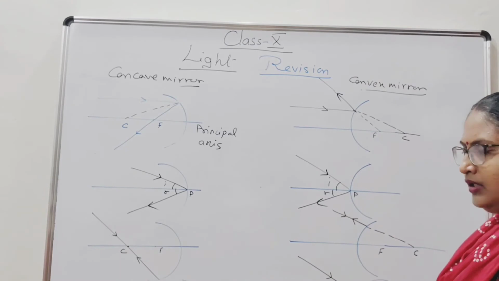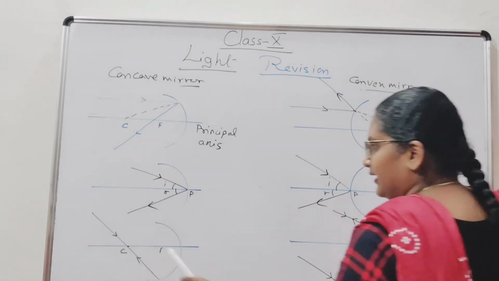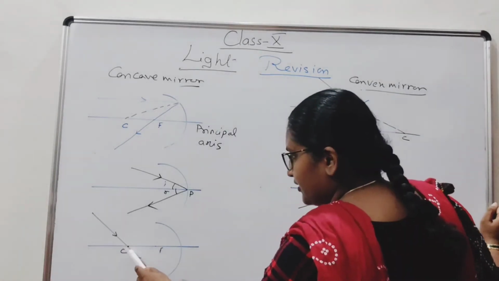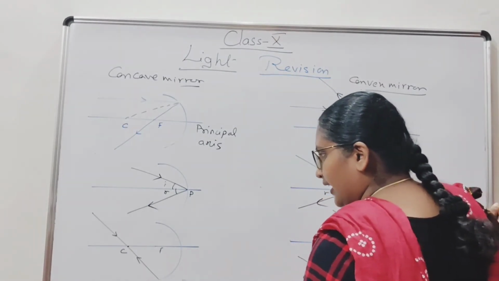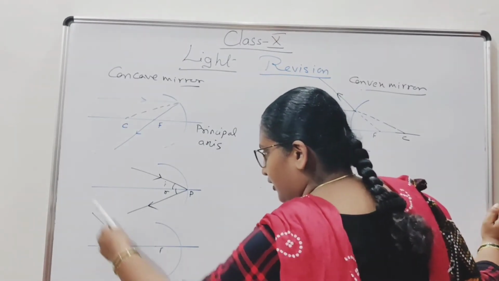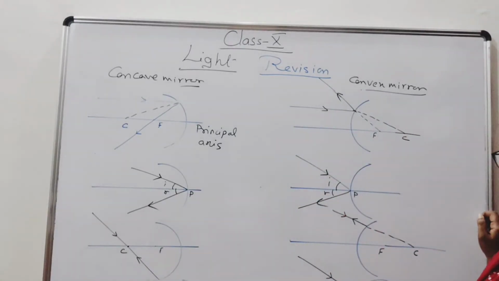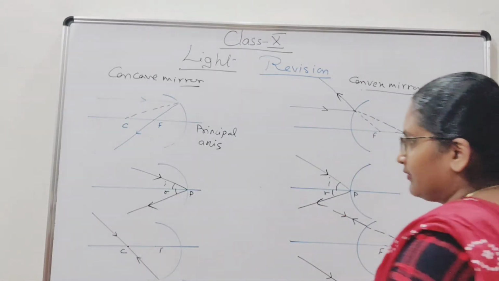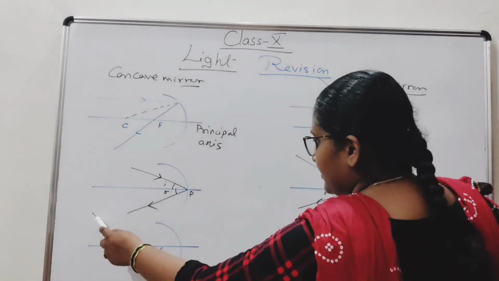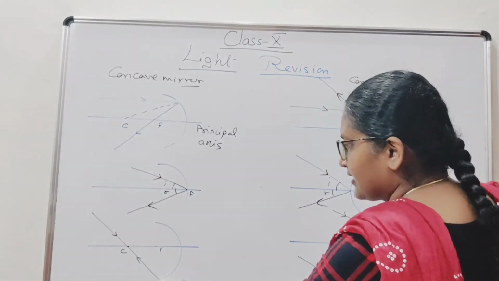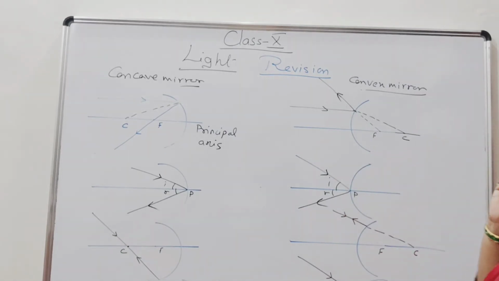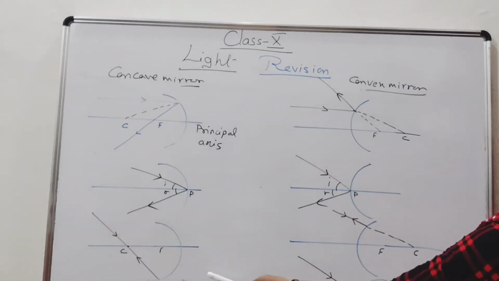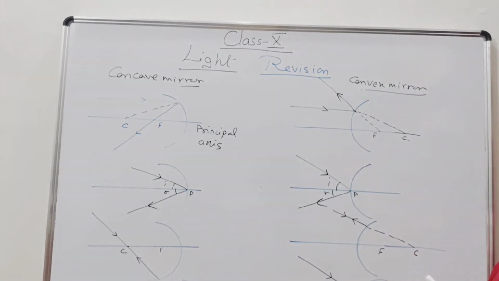Third rule, when the incident light passes through the center of curvature to the mirror, the reflected light will pass on the same path. यहाँ पे देखो, सेंटर ऑफ कर्वेचर से जब इंसिडेंट लाइट आता है, then when it strikes the mirror, it goes back in the same path, whether it's a concave or a convex.